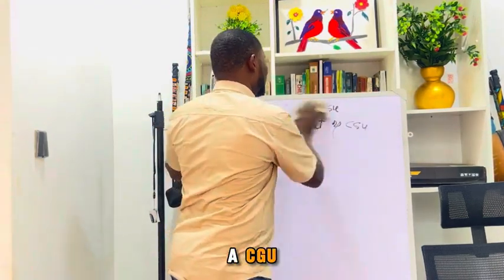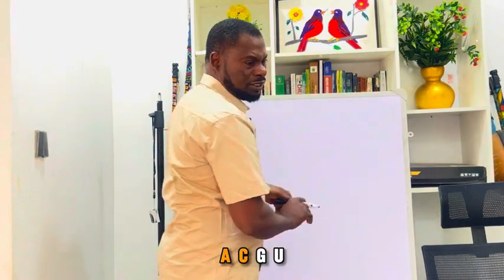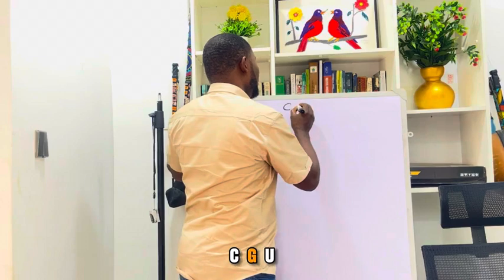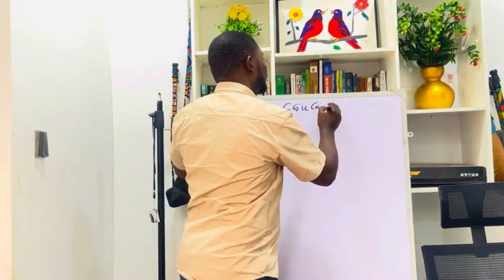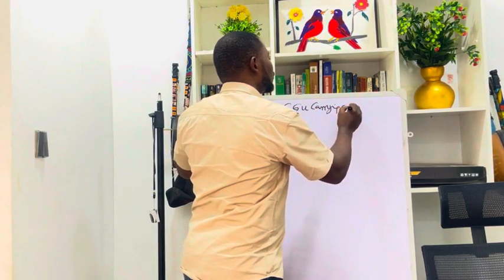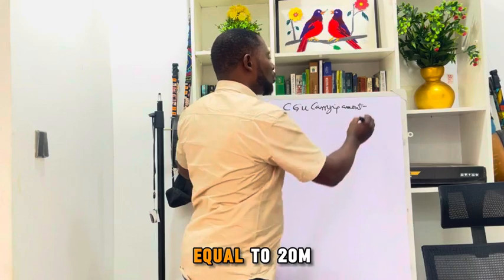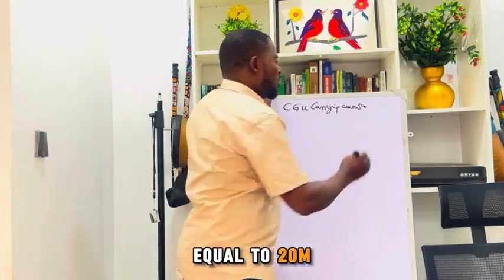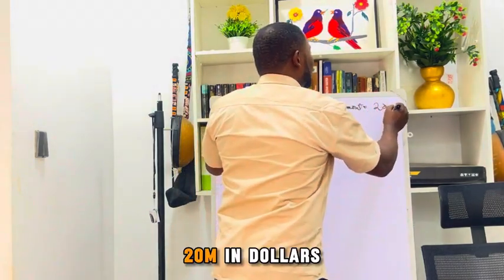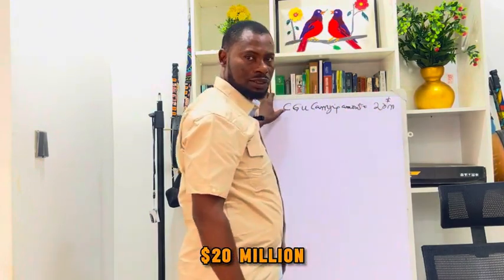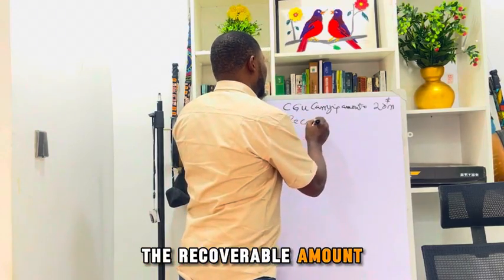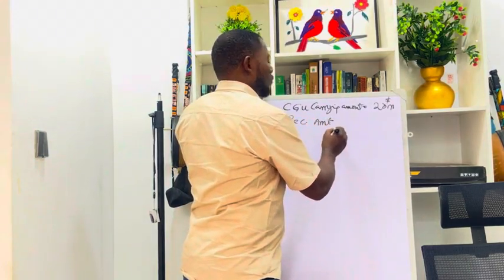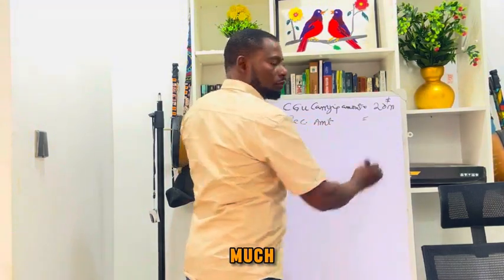Now, let's look at an example to illustrate. A CGU has a carrying amount, cash generating unit carrying amount, equal to 20M, $20 million. We also have the recoverable amount equal to how much?